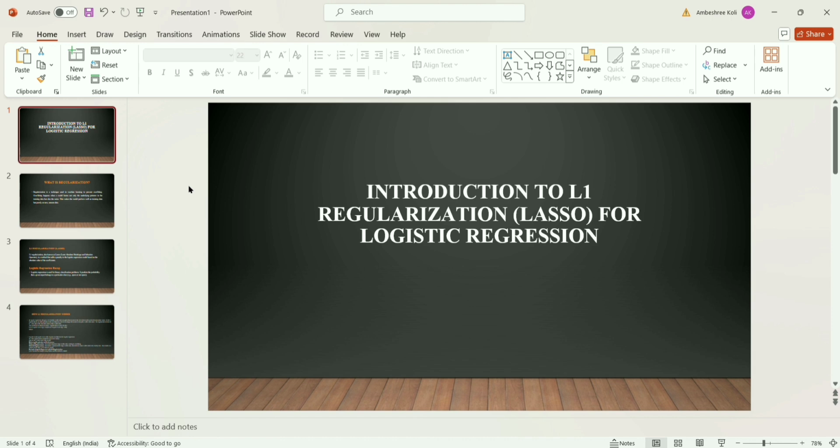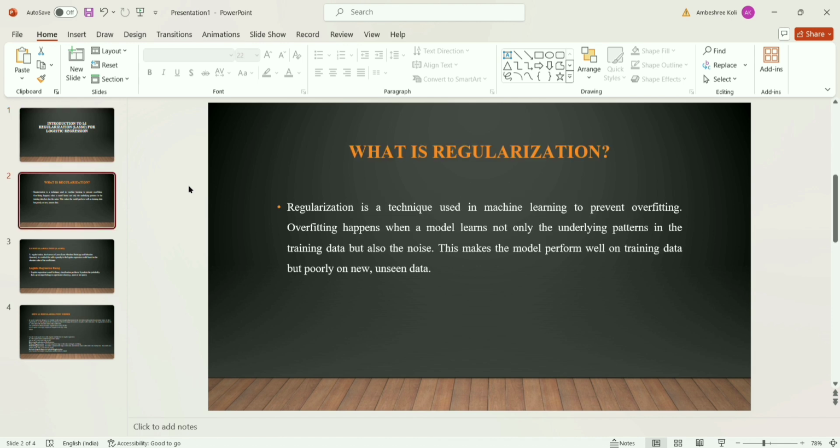Regularization is a technique used in machine learning to prevent overfitting. Overfitting happens when a model learns not only the underlying patterns in the training data but also the noise. This makes the model perform well on training data but poorly on new, unseen data. So after this, we look at what L1 regularization is.